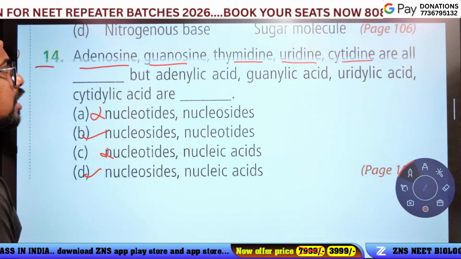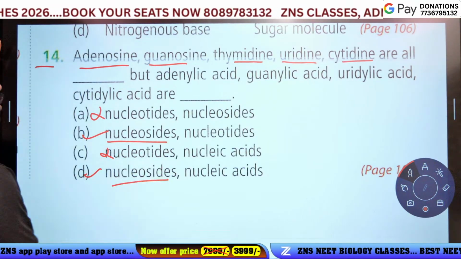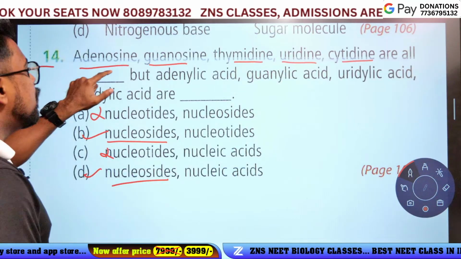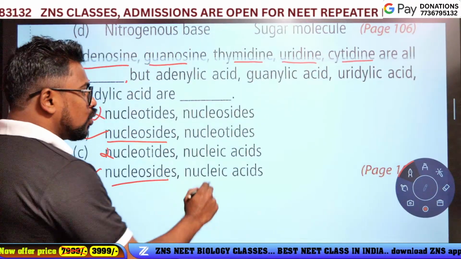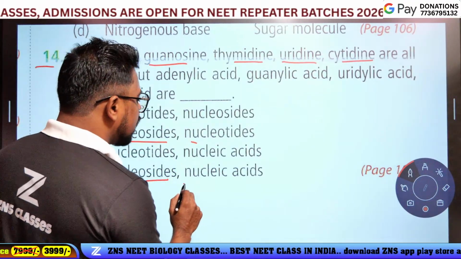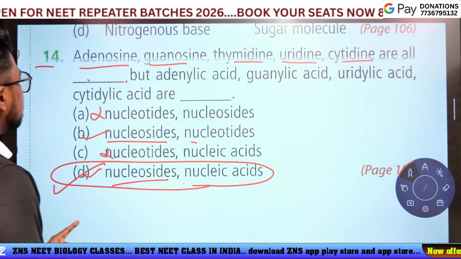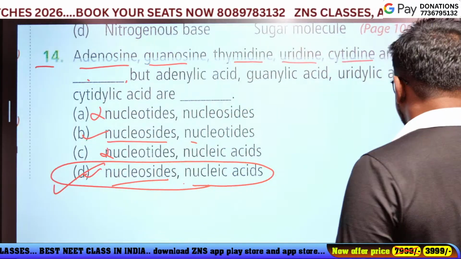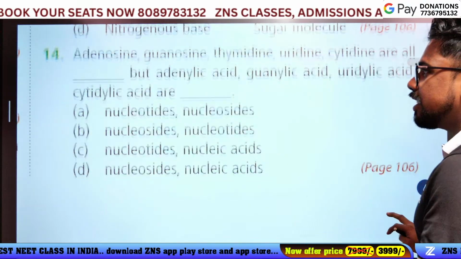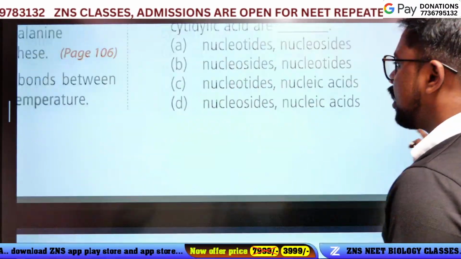Adenosine, guanosine, thymidine, uridine, cytidine all are nucleosides. But adenylic acid, guanylic acid are nucleotides, and nucleic acid is a nucleic acid. Option D is the answer for question 14. Okay, ready? The next question.